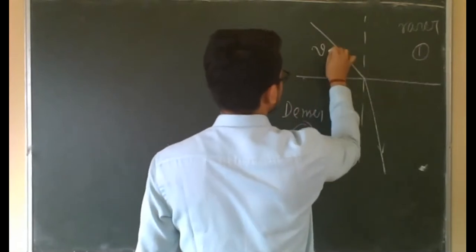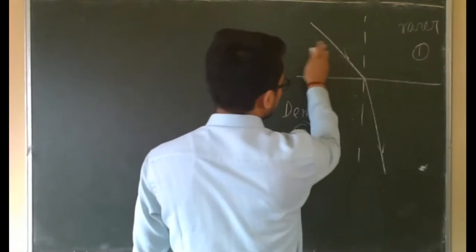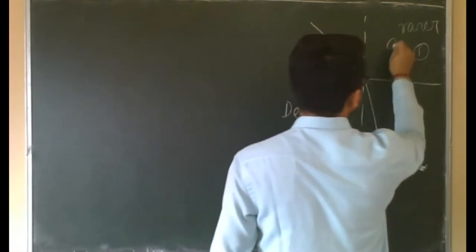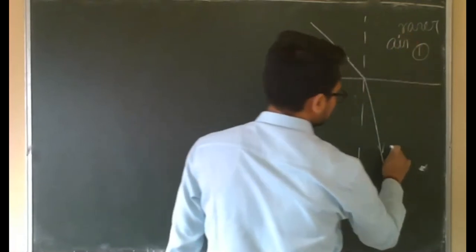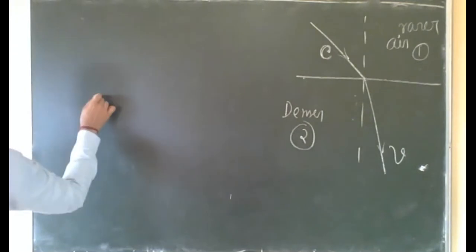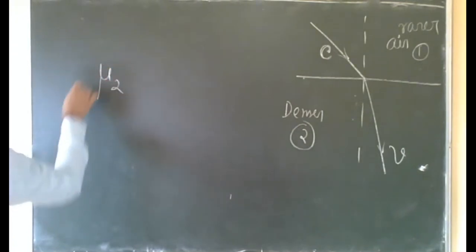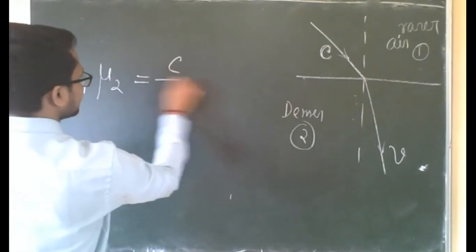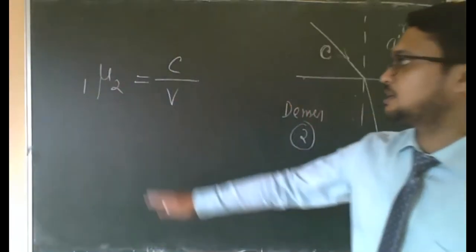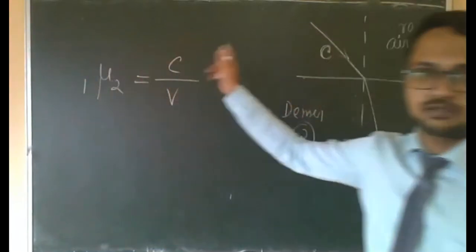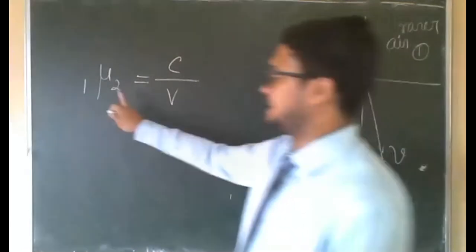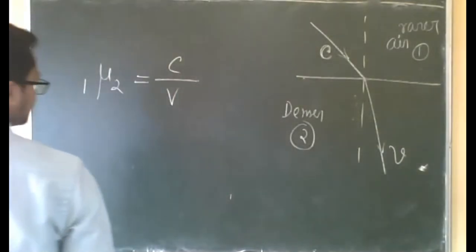Here speed of light is suppose v1, or you take C, suppose it is air medium, and here speed of light is v. So you all know this one: refractive index of second medium with respect to first equals C by V, because light is entering into the second medium.